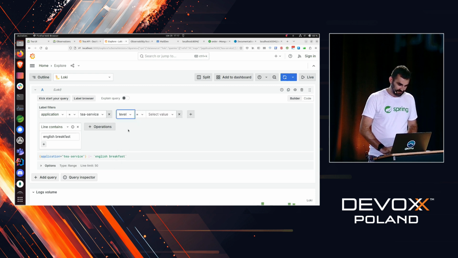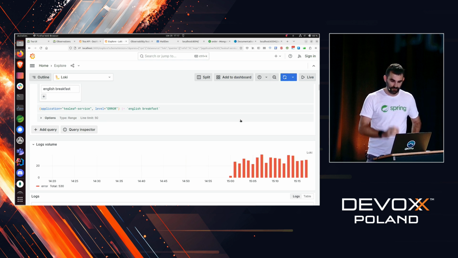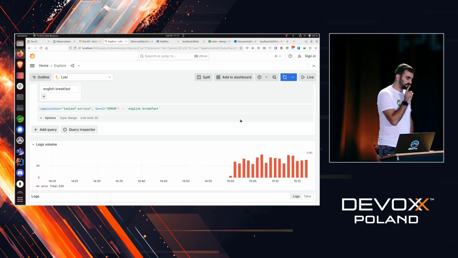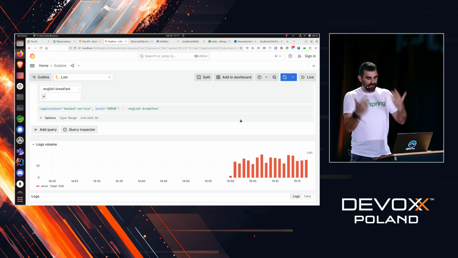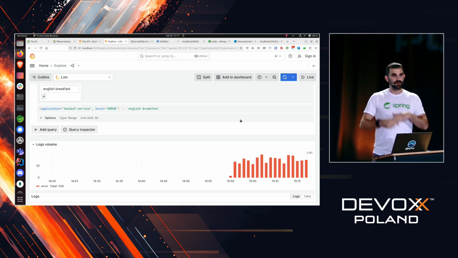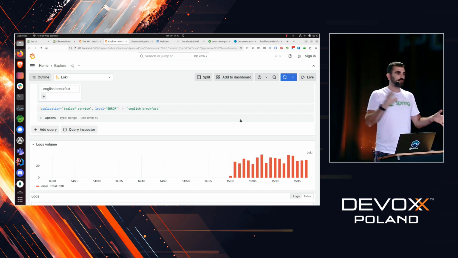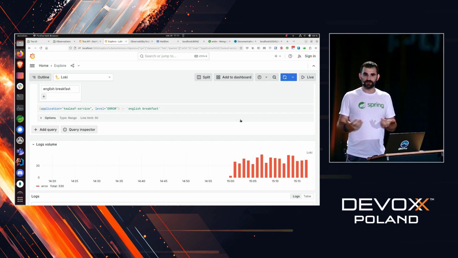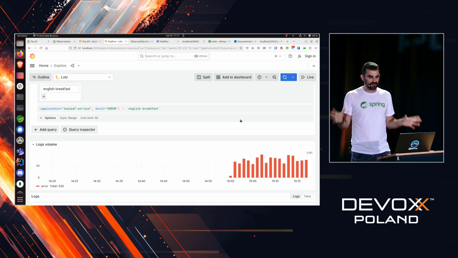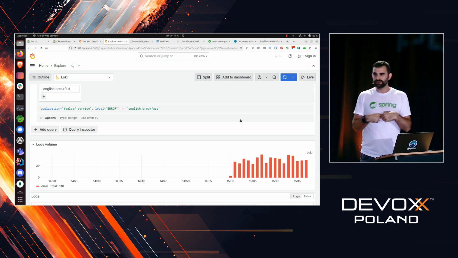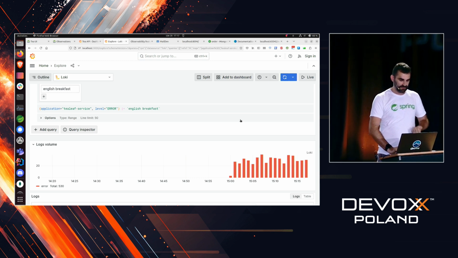At least something works. And let's pick a level error. Do we have anything? Oh, okay, let's pick a different service. Tea leaf service. Ah, there you go. Okay, so it seems that it's not a single problem. Like, it's not the fact that I have a problem with my machine, but right now, by the way, there are around 4 requests per second coming to our fantastic tea house application. So there's a lot of users clicking around. So it's not just me having this problem, it's a global problem with the English breakfast.